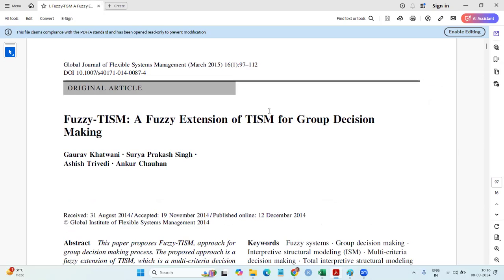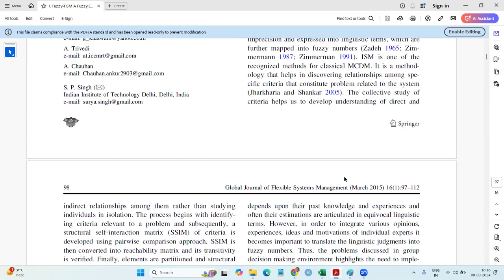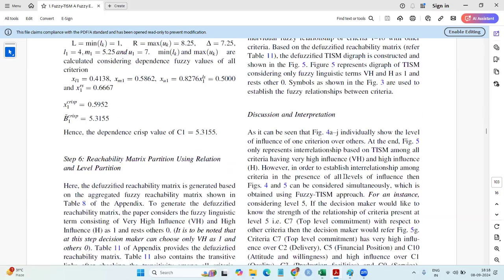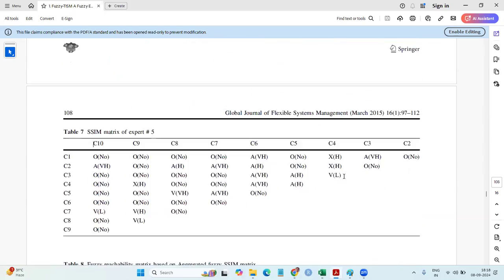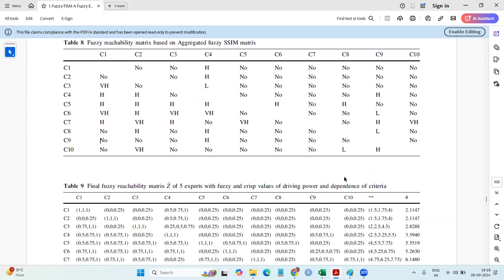There's one question by Nancy recently added. Sir, as for the different lines, if we have two lines having very high effect, then can we assign any weight, to see which one is higher? Okay. Nancy, you remember at the end they have made a table from all the experts. This one, they say we have taken the mean. So table number 8.